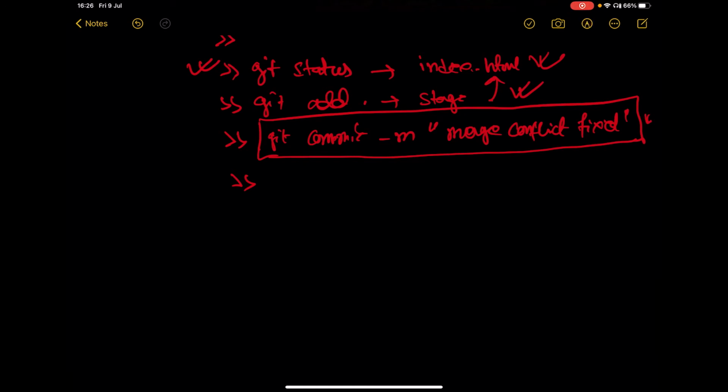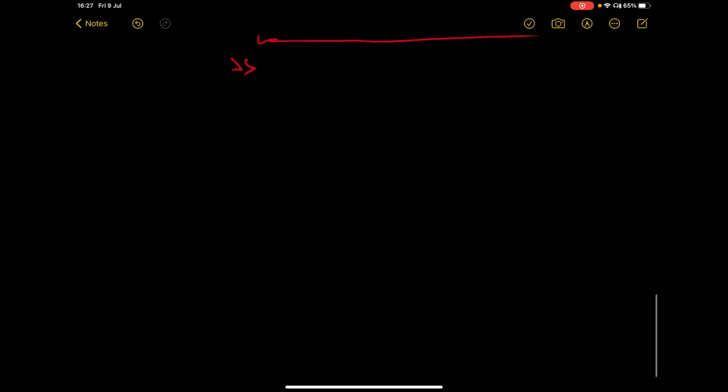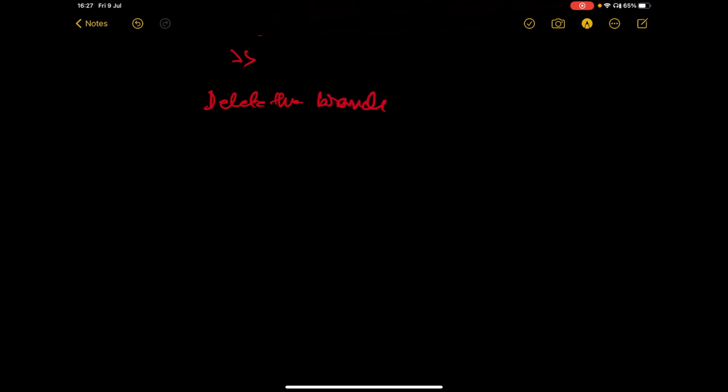So it will say the commit is successful or you are on the master branch. So this is how you can solve the conflict in Git. You can solve the Git merge conflict. Okay. So after this, we need to do a few other things we can discuss here. Once the feature branch has been merged to the master branch, we do not need the feature branch anymore. In that case, we can delete the feature branch. So how can we delete the branch?